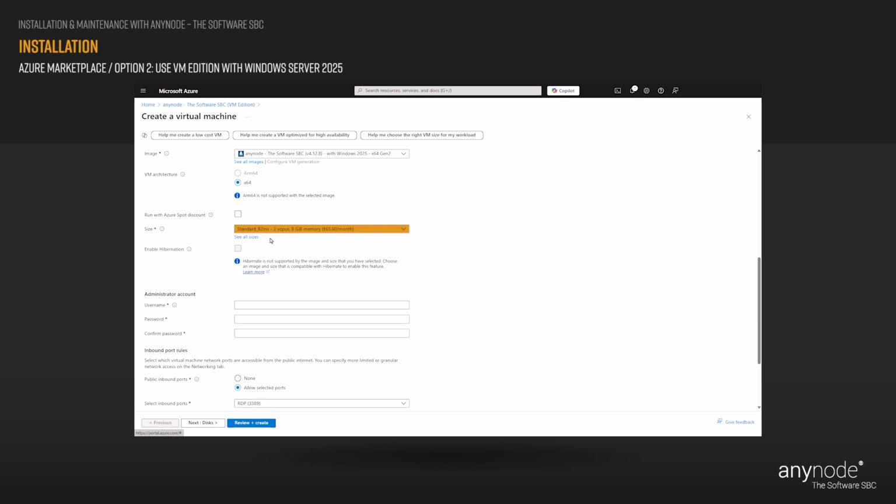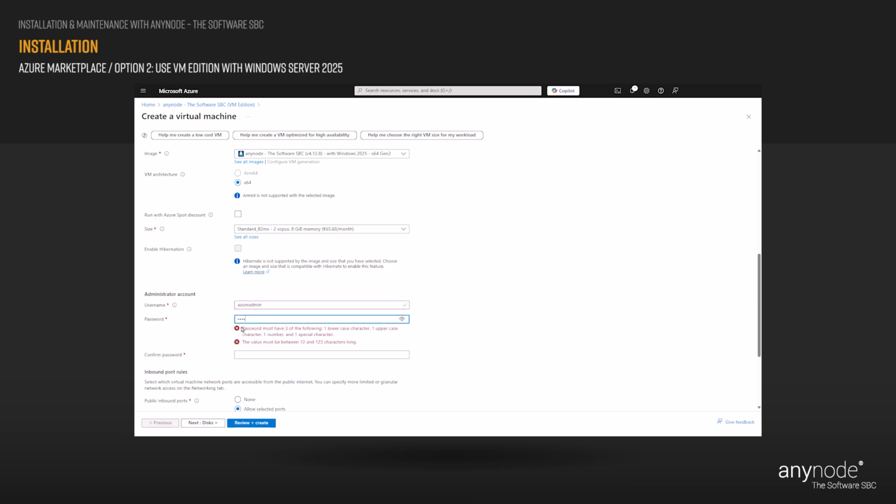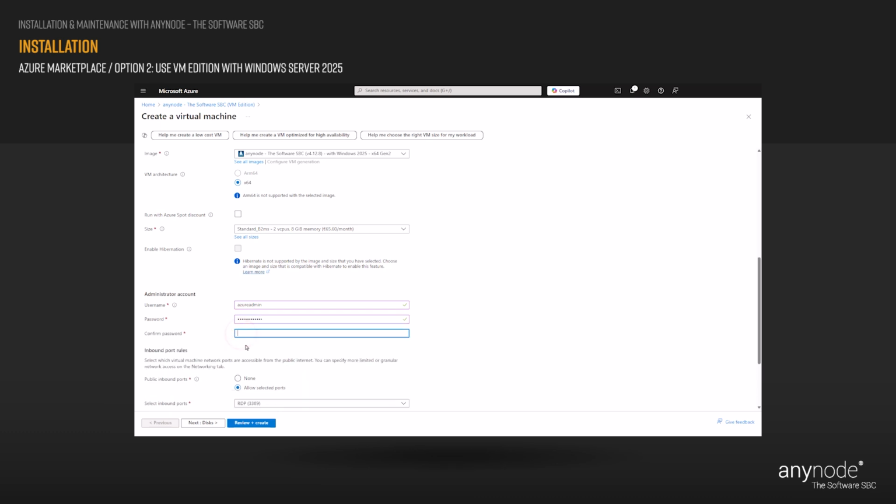If you plan to use Azure Bastion, recommended, later for secure access to your virtual machine, VM, you still need to configure a username and password during the VM's initial setup. Select the credentials for your VM administrator account. The password must have 3 of the following: 1 lowercase character, 1 uppercase character, 1 number, and 1 special character. The value must be between 12 and 123 characters long.